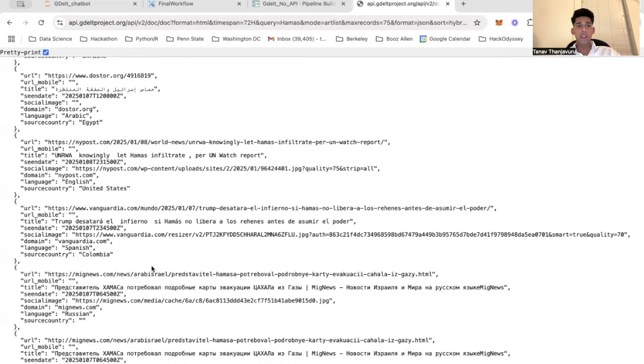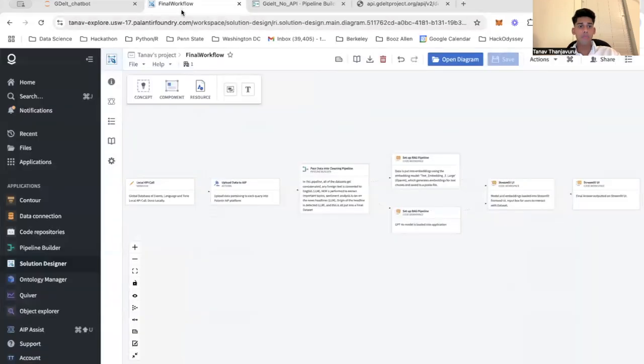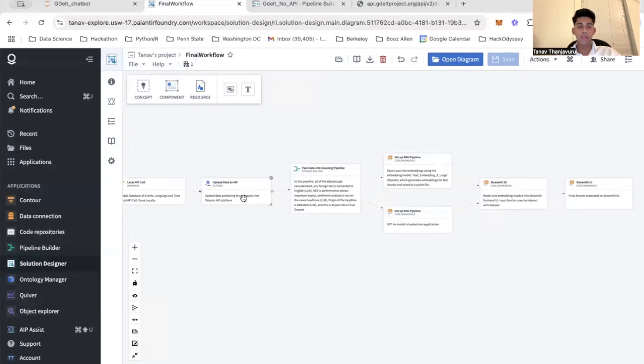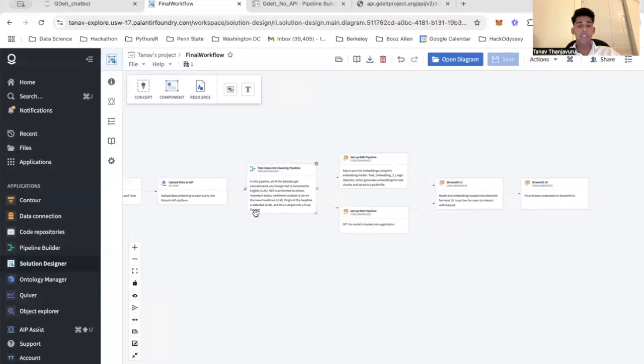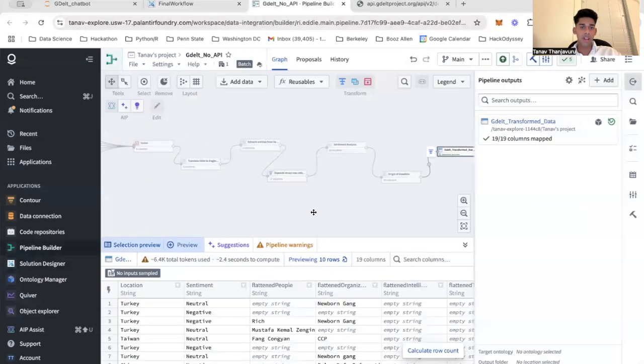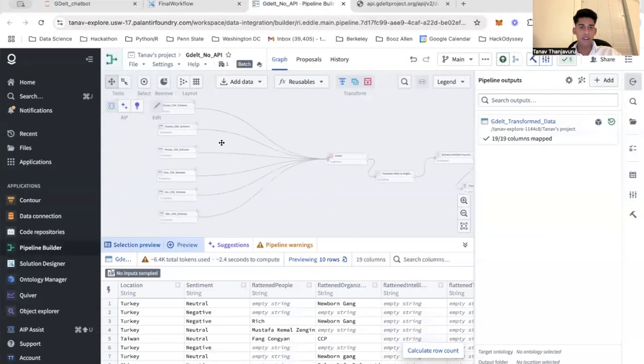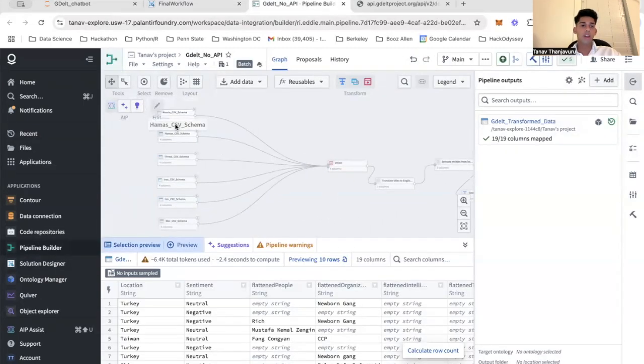So basically, what I did was I took this information and I put it into the Palantir AIP platform. As you can see, I have my initial workflow sketched out right here. I put all the data into AIP and then pass it into a pipeline builder, a cleaning pipeline. As you can see right here, these are the different queries that I ran: Russia, Hamas, threat, Iran, ISIS, and war.